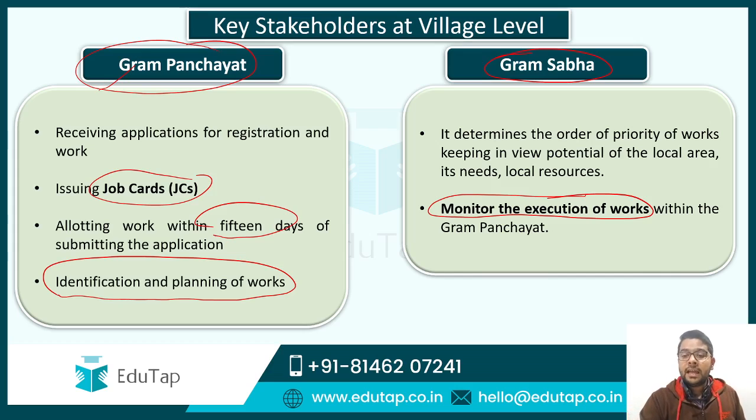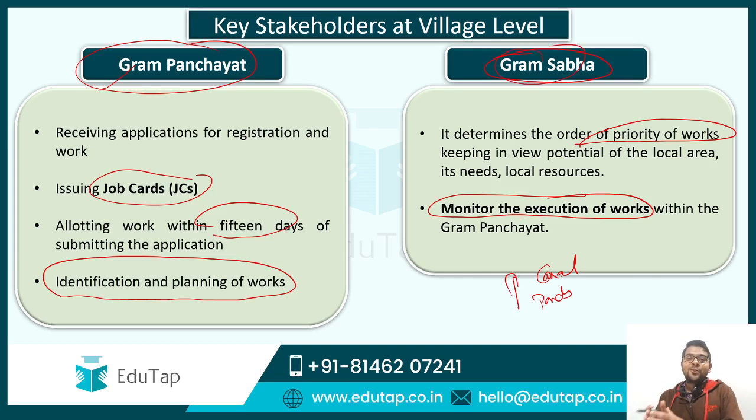Moreover, the Gram Sabha is responsible for determining the order of priority of work. Suppose there are different works which need to be carried out. Suppose there is a canal which needs to be created, there is a pond which needs to be dug up. So which work needs to be carried out first? This priority is decided by the Gram Sabha. So guys, these are the roles of different stakeholders at different levels.